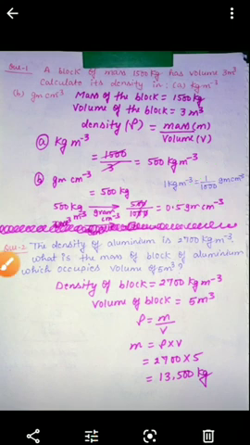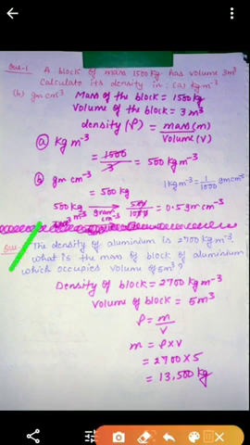Then the second one, read the problem. The density of aluminium is 2700 kg meter to the power minus 3. What is the mass of a block of aluminium which occupies a volume of 5 meter cube? So here write down the given values. First, density of the block is 2700 kg meter to the power minus 3.